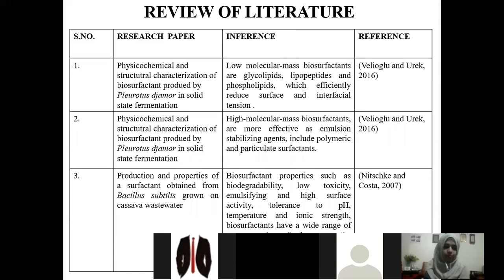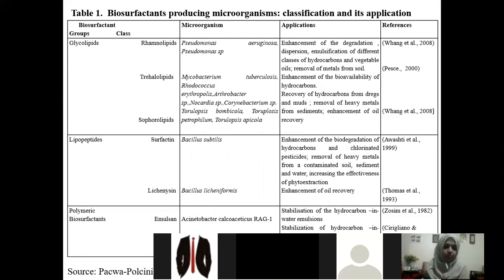The next slide. Now the table is showing the classification of biosurfactants and their applications, and I'm going to discuss in brief. First is glycolipids and lipopeptides. They are mainly used for the removal of metals from the soil and also for the degradation of various classes of hydrocarbons and oils. Next is polymeric biosurfactant, which is used for the stabilization of an emulsion. Now, what is an emulsion? An emulsion is a mixture which forms when two immiscible liquids combine and form a smooth mixture.